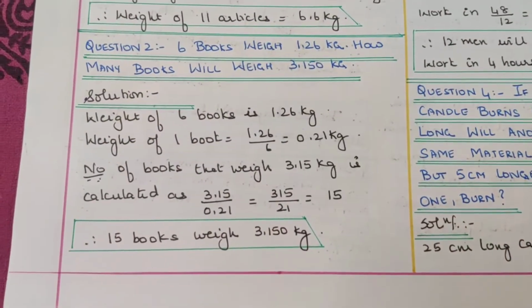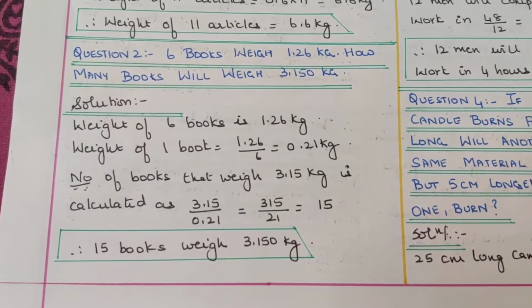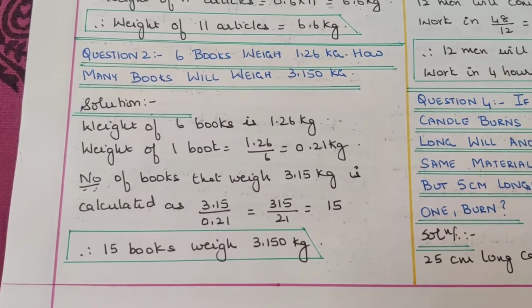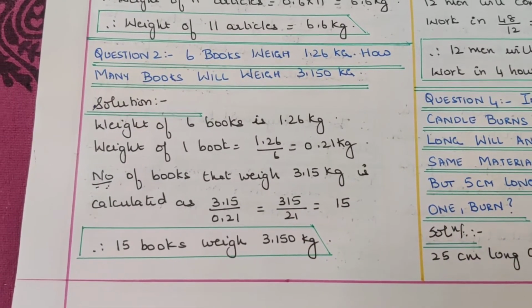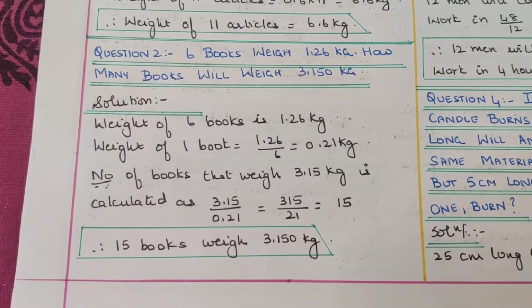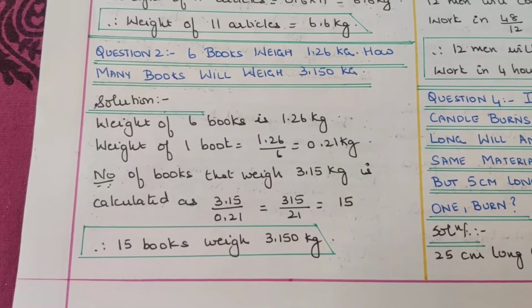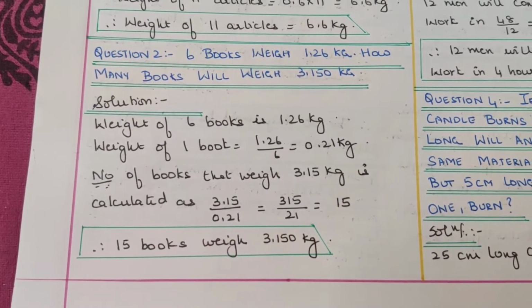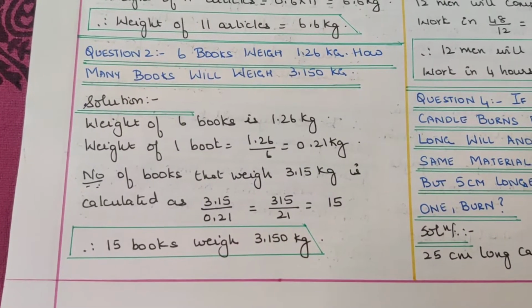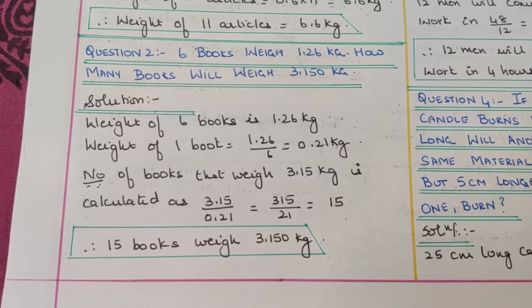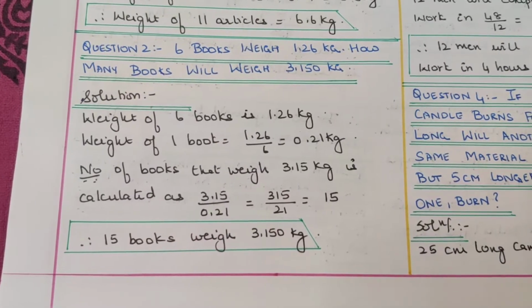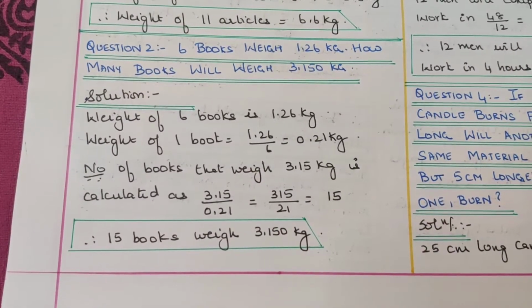Second one, 6 books weigh 1.26 kg. How many books will weigh 3.150 kg? So that means the number of books will be more. Again, here you find the weight of one book and then you divide by that and you'll get the number of books. Weight of 6 books is equal to 1.26 kg. Weight of one book is equal to 1.26 by 6, that is 0.21 kg. Number of books that weigh 3.15 kg is calculated as 3.15 divided by 0.21, that is equal to 315 by 21, that is equal to 15. Therefore, 15 books weigh 3.150 kgs.